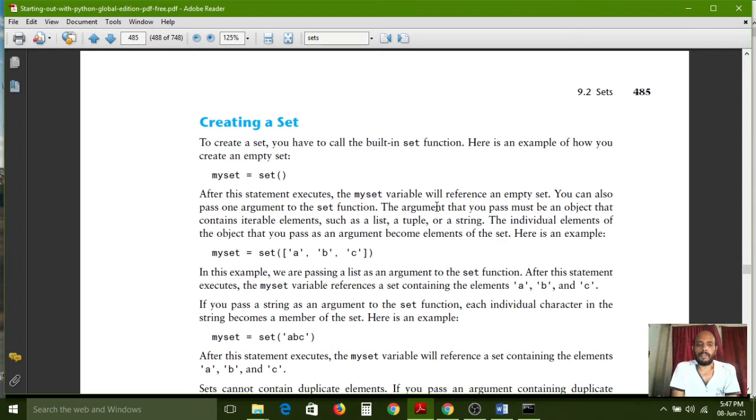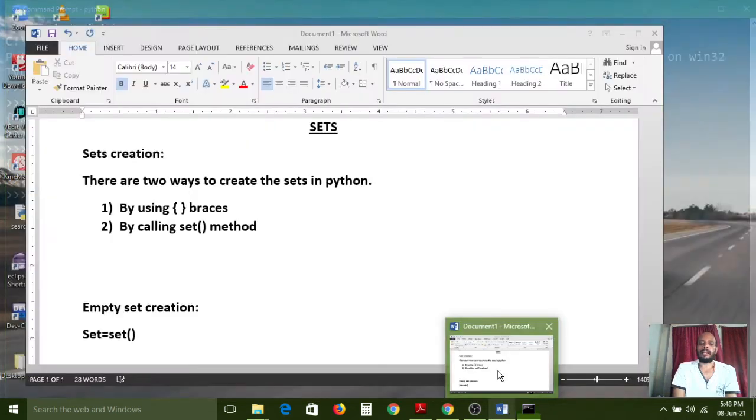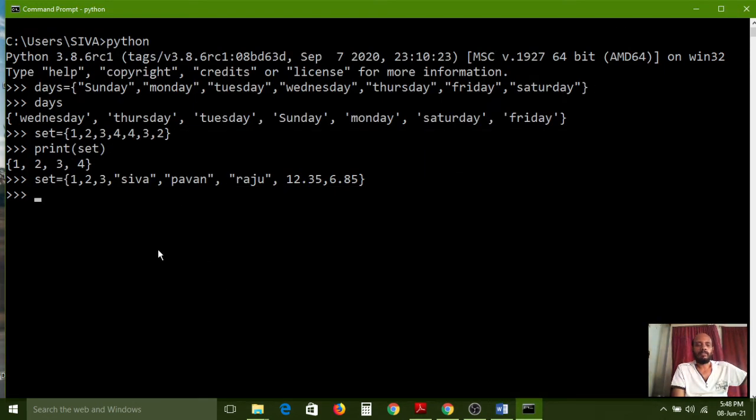So all of you carefully observe here. How many ways to create the set? There are 2 ways, by using curly braces and also calling set method. So the first step has completed now here. By using curly braces we have already created a set, and now we have to create it by calling the set method.